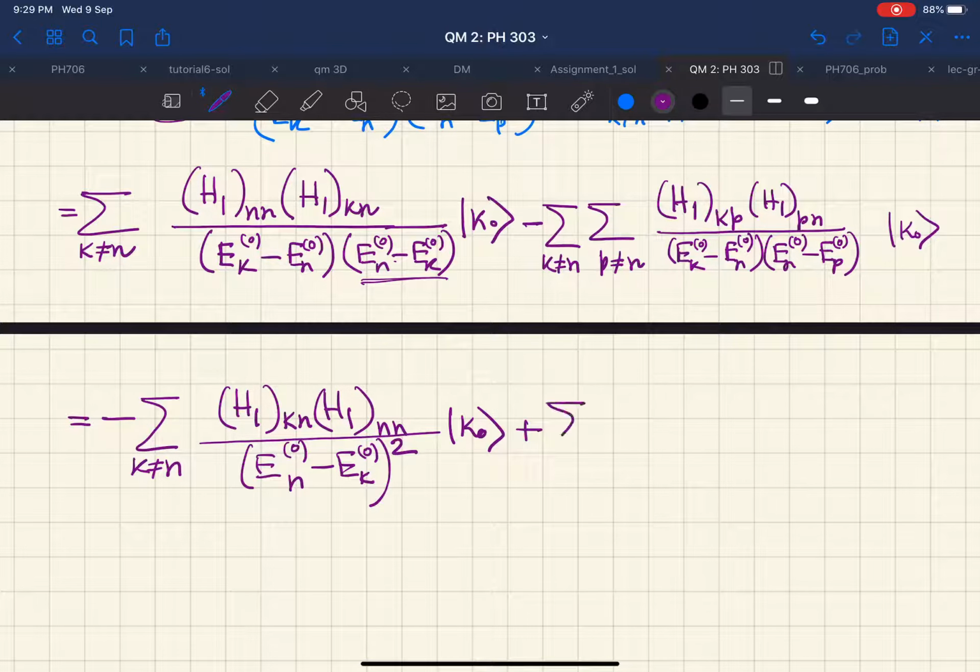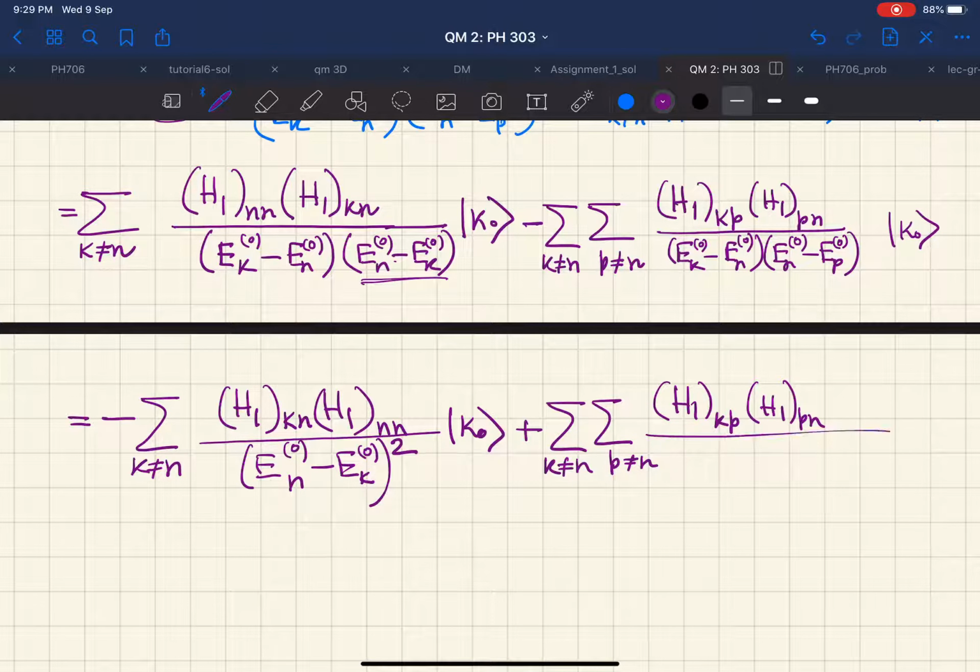And the second term will have both the summations with k not equal to n and p not equal to n. We will have h1 kp h1 pn divided by en0 minus ek0 into en0 minus ep0.